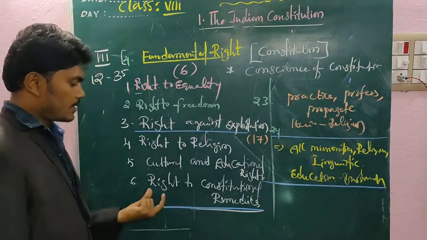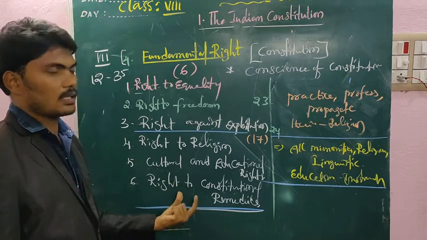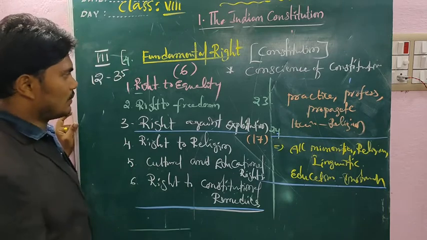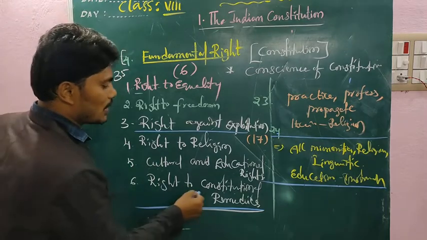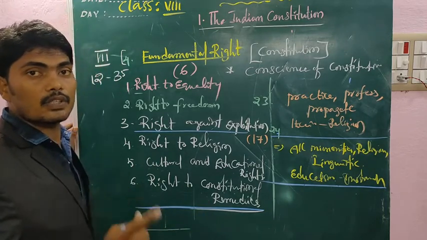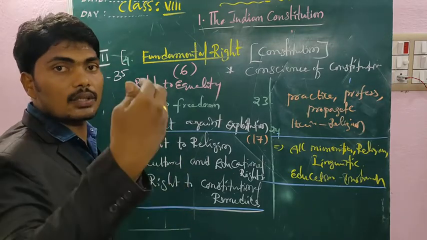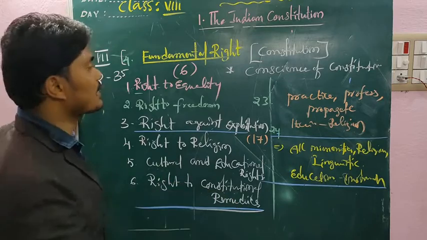That's why the right to constitutional remedies is called the soul of the constitution, the soul of fundamental rights. It is the right to protect all fundamental rights, and citizens are allowed to approach the courts when their fundamental rights are violated.